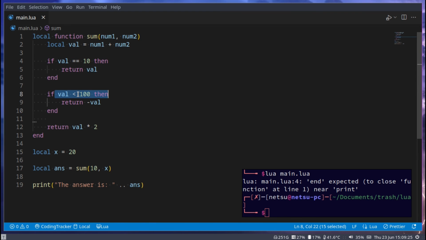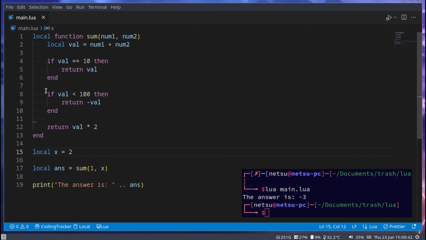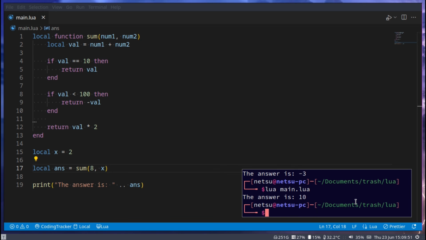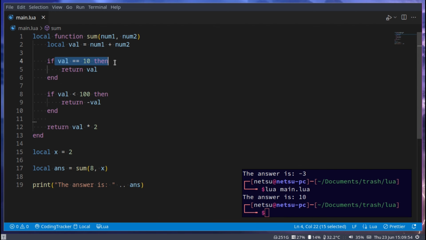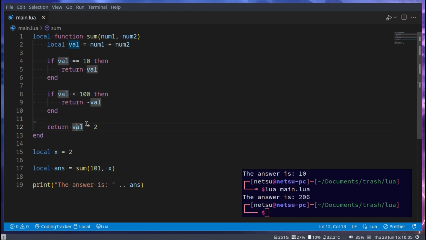This will only execute if the value is less than 100, but not equal to 10, because this will stop execution first. So if we say 1 plus 2, then that will give us negative 3, because it is less than 100, so it will give us this. If we say 8 plus 2, it will give us 10, because the value is 10. If we were to say here 101, so 101 plus 2, that will give us 206, because it's the value times 2.